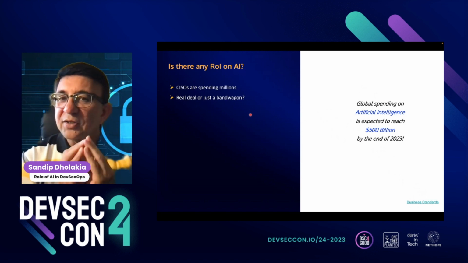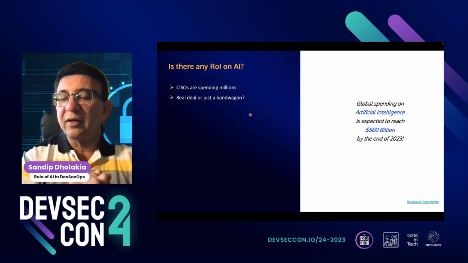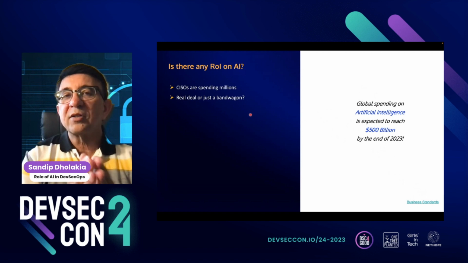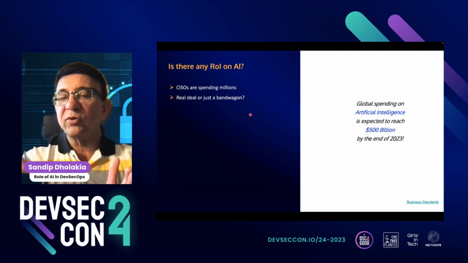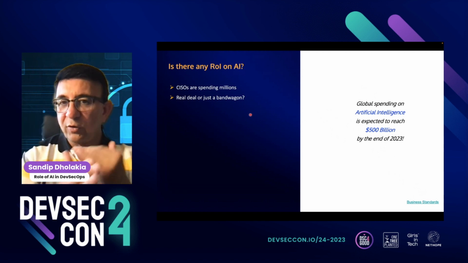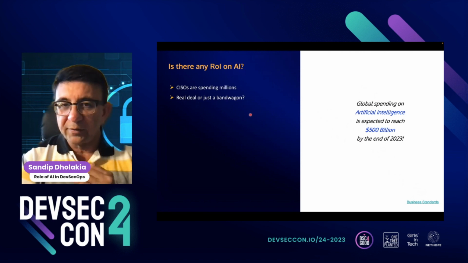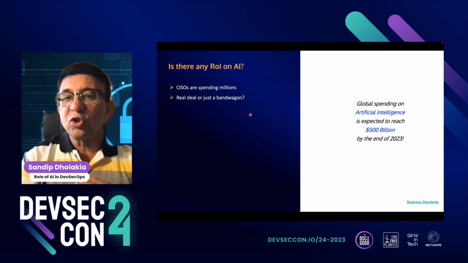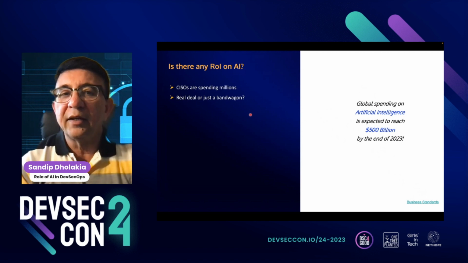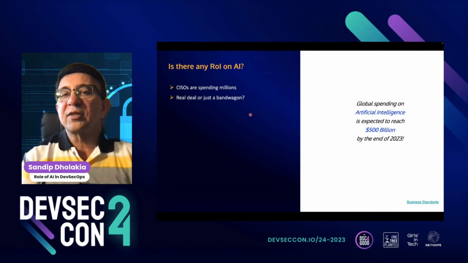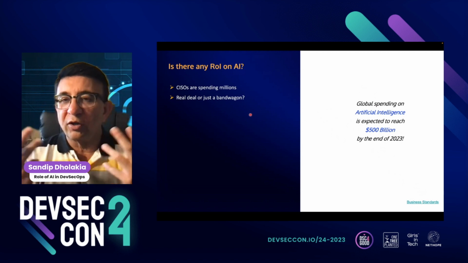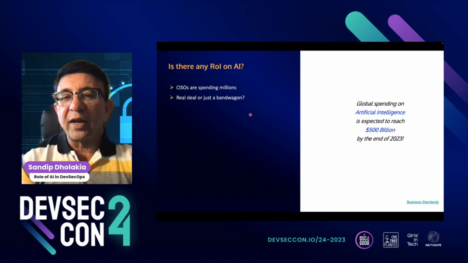Right now there is no real return on this investment for sure. At least with respect to the amount that we are investing, we are nowhere close to getting the same kind of return. But eventually, in the next 5 years, we will see more robust output and use cases of AI-based tools, and more advanced tools will be available.